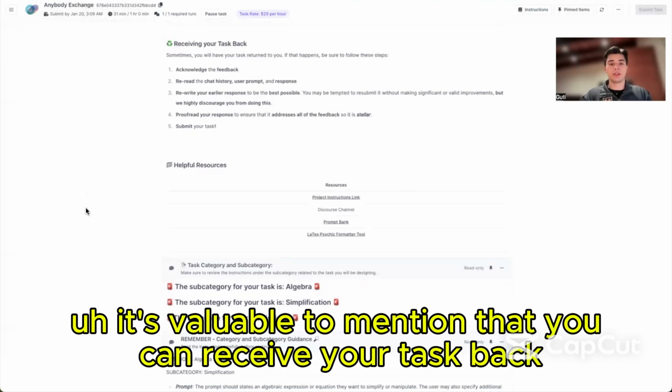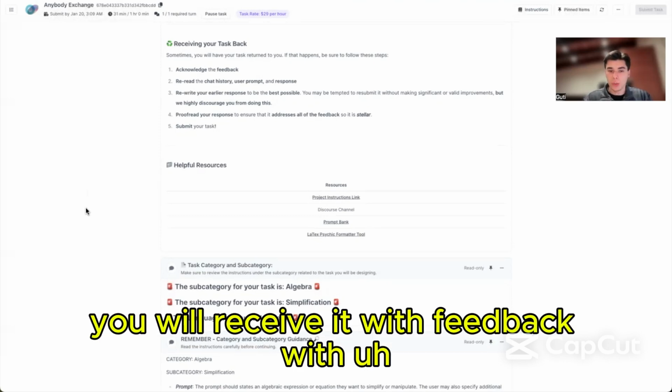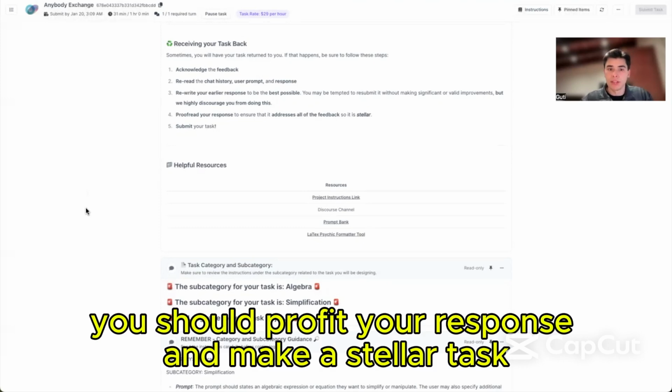It's valuable to mention that you can receive your task back. If this is the case, you will receive it with feedback. With this feedback, you should proofread your response and make a stellar task.